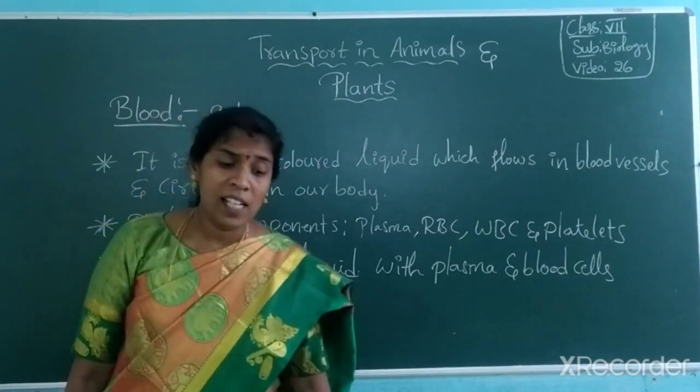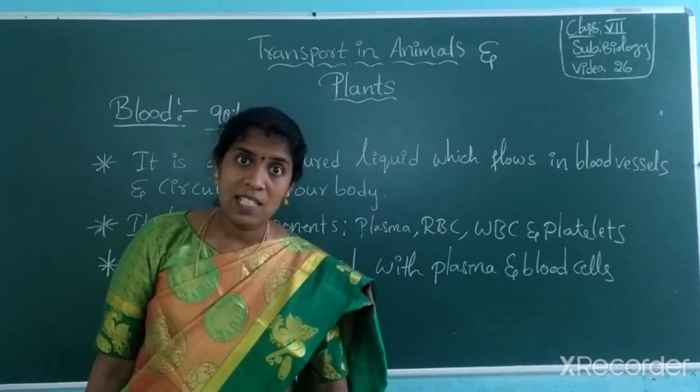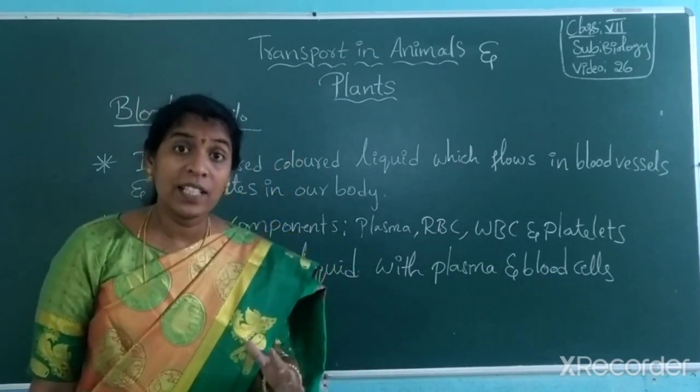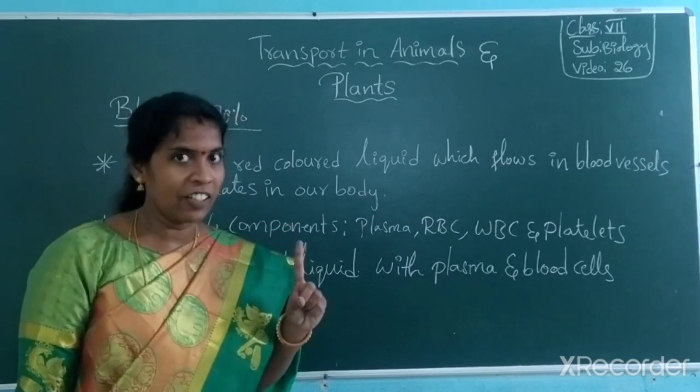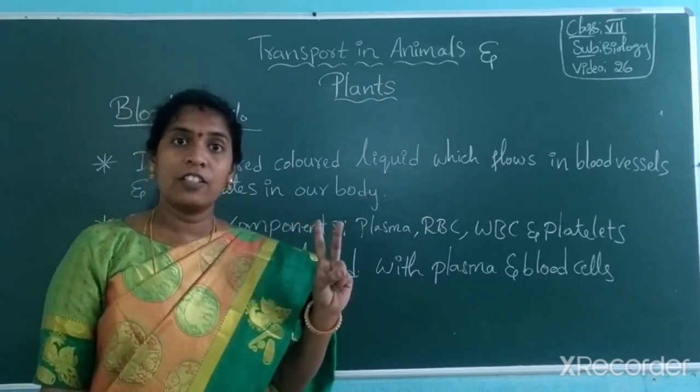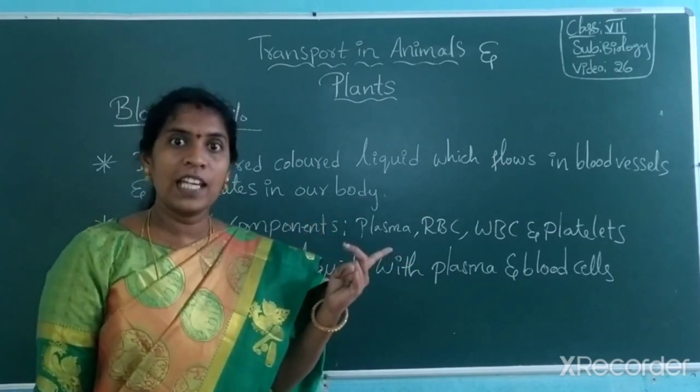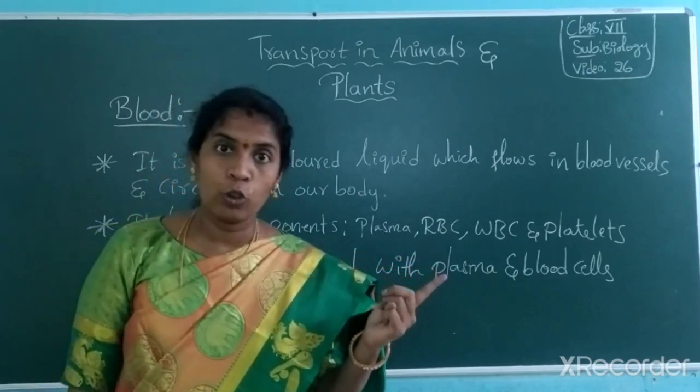And what the blood contains, it contains a pigment. You know, green leaves have chlorophyll, a green color pigment, and some of the leaves have a yellow color pigment called xanthophyll.